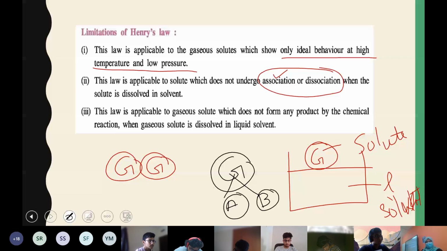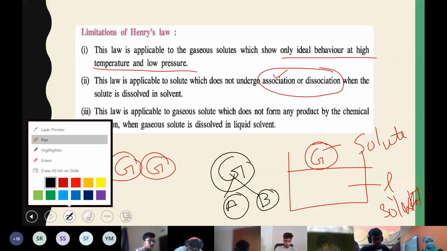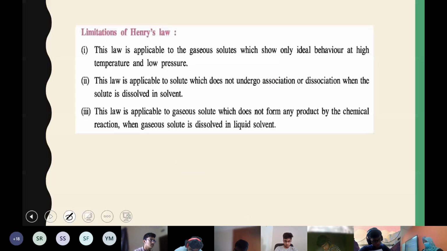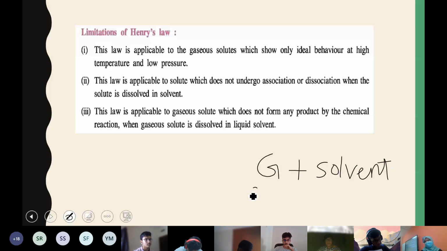And the third limitation: if a gas is dissolving in a liquid and, along with dissolving, it also undergoes a reaction to give you a product, then such a gas also cannot follow Henry's law. It should not be reacting with the liquid. The gas is the solute and the solvent is in the liquid state. After dissolving, they should remain as individual units. There should not be any reaction.